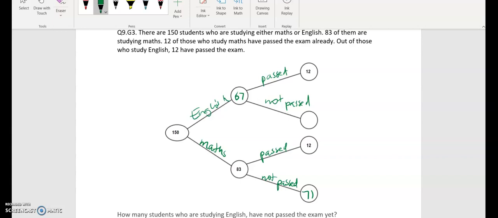And we know that 12 have passed the exam, the English exam as well. So how many have not passed? So we go 67, take away the 12, gives us 55. Question is, how many students who are studying English have not passed the exam yet? And so we go through English, not passed, that is 55.